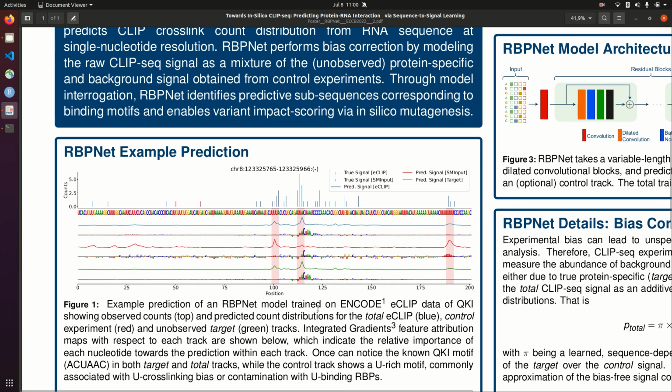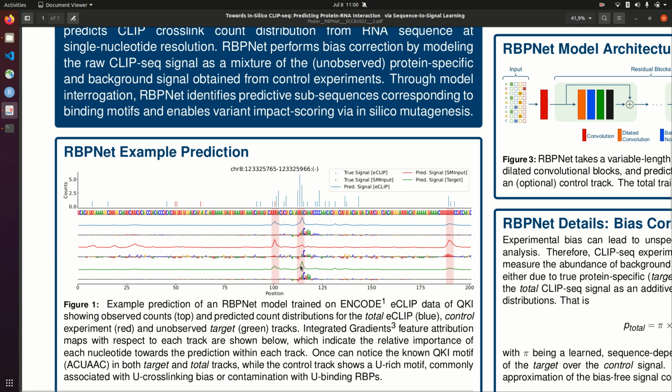It shows an example prediction for an RBP-Net model trained on eCLIP data of the QKI protein. At the top, one can see the true observed cross-linking counts for the eCLIP experiment in blue and for the size-matched input control in red. Below, there are the predictions for the distributions of the total, control, and target tracks respectively.